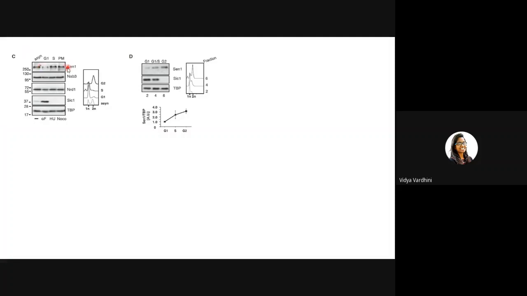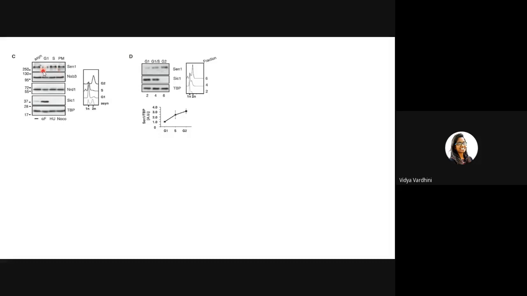They did not tag anything here. They just took the N terminal specific antibody of SEN1 and then isolated the proteins again. These are the proteins from asynchronous cells, and these are from alpha factor arrest, that is, cells arrested in G1 phase. Hydroxyurea was used to arrest cells in S phase, and nocodazole was used to arrest cells in prometaphase. So this is giving an idea of what the protein levels look like in mitosis, in S phase and G1.